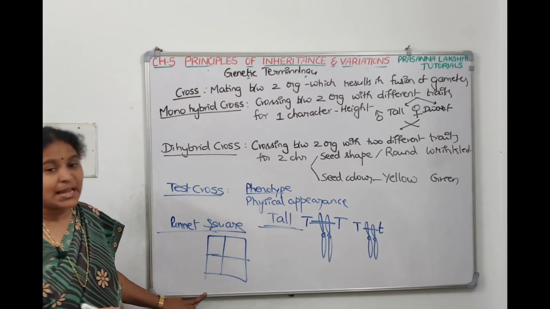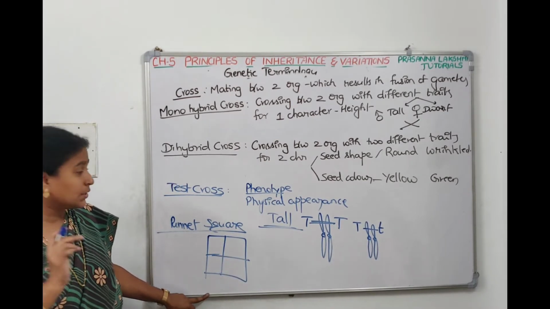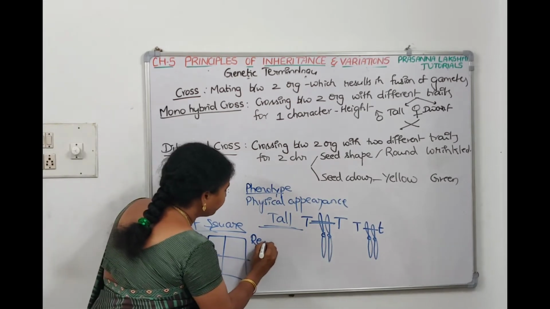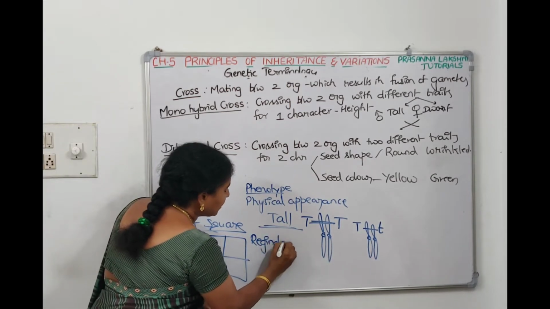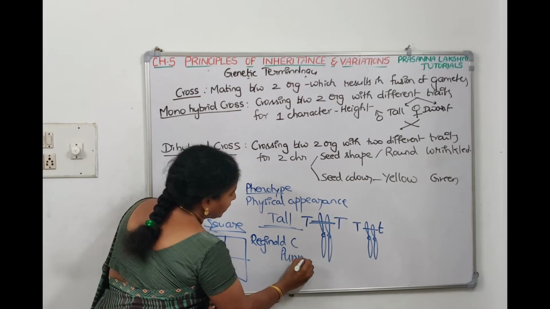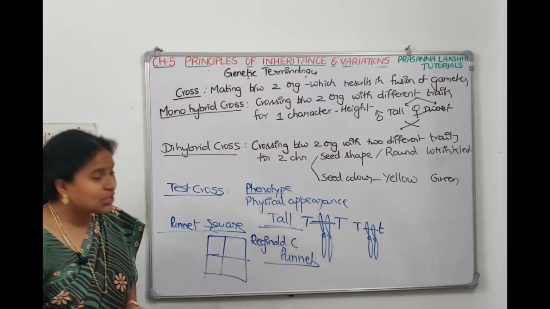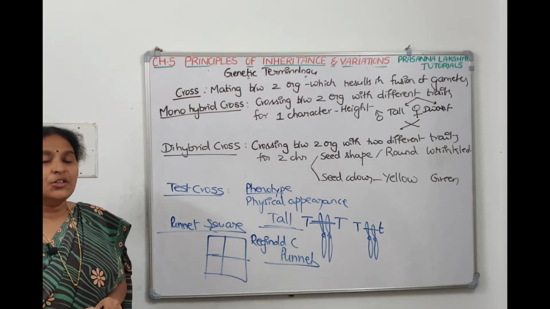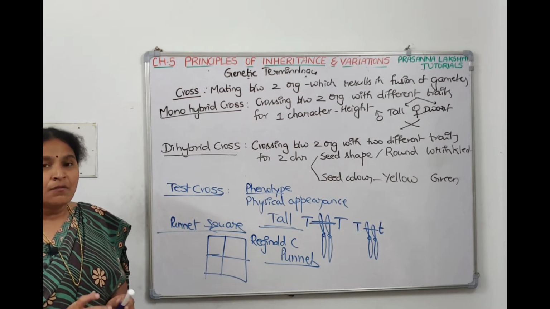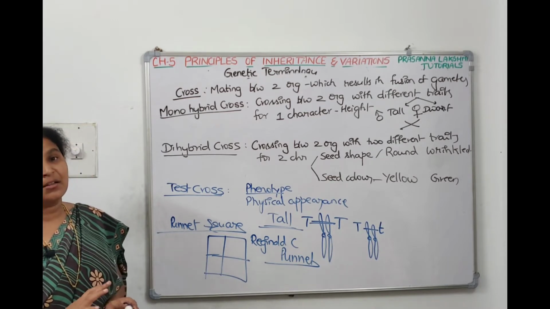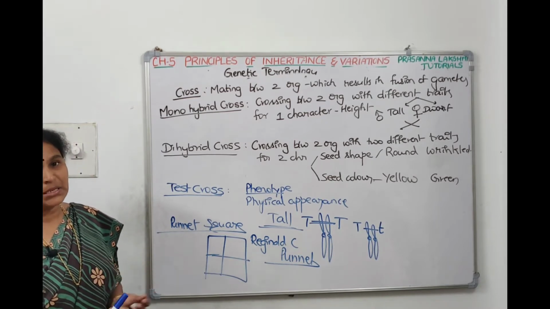It was designed by a British geneticist. His name is Reginald C. Punnett. Reginald C. Punnett, a British geneticist, designed a checkerboard which is called a Punnett square, which helps us to understand the probabilities when the crossing is happening.